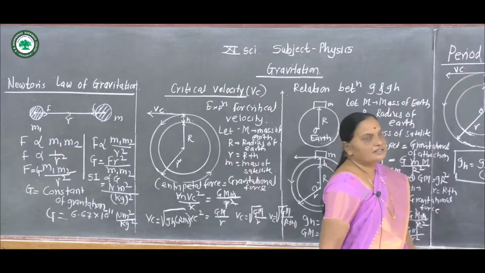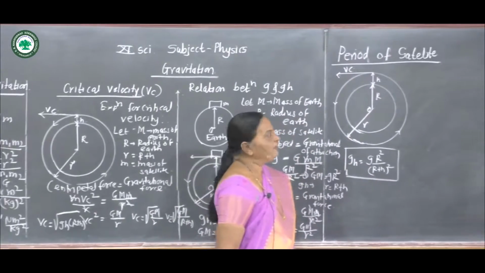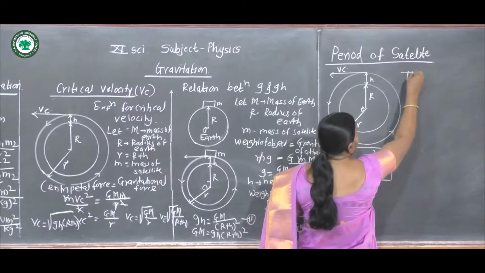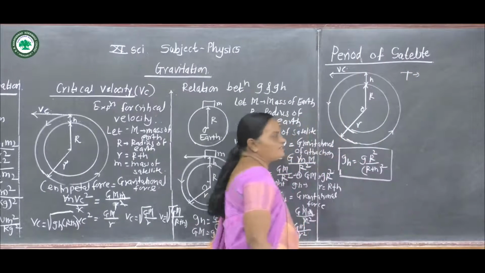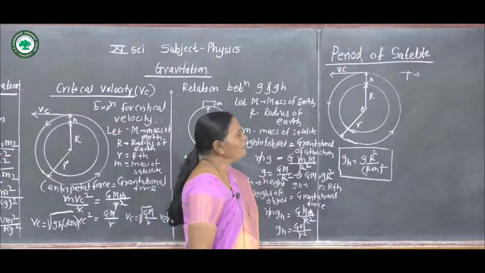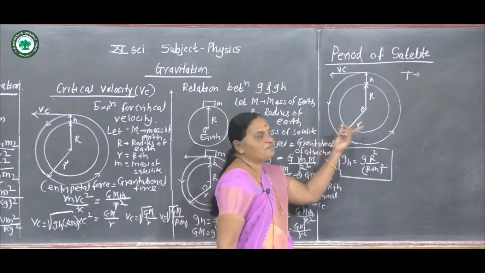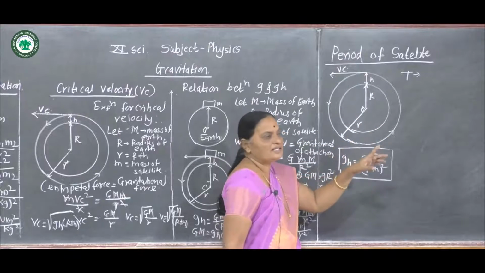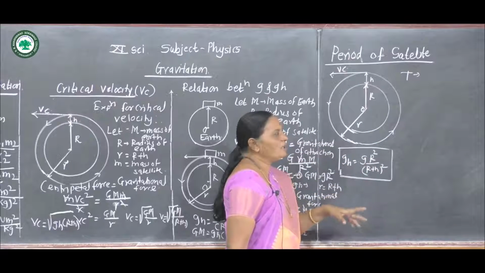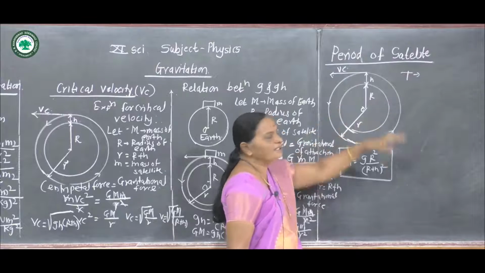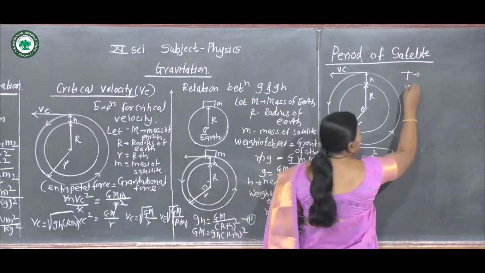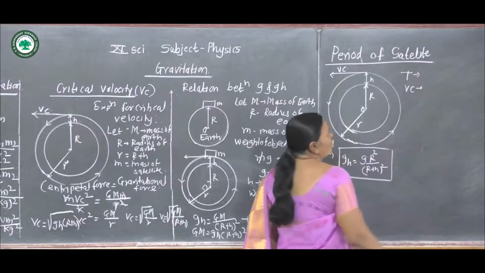Now we find the period of satellite. Suppose the period of satellite is denoted by T. The period of satellite is defined as the time taken to complete one oscillation, one vibration, one circular motion. It is called the period. Vc is the critical velocity.